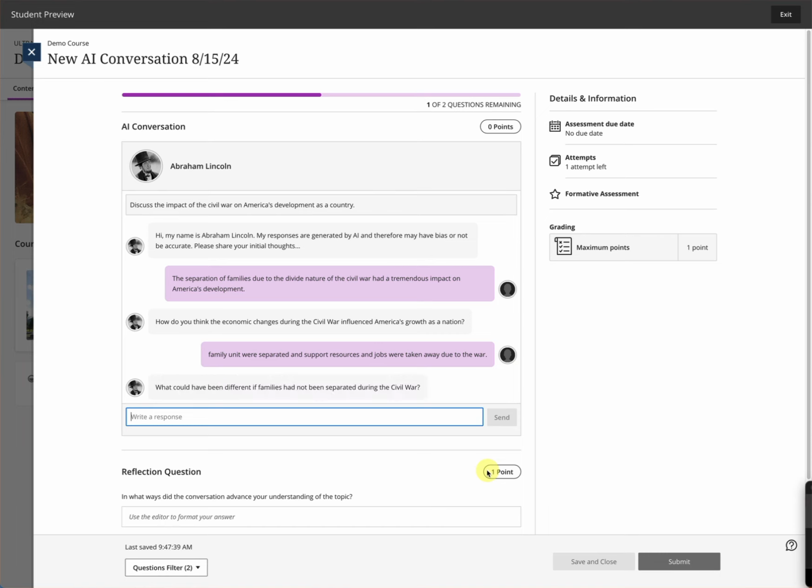Again, having this back and forth. What could have been different if families had not been separated during the Civil War? Having the students just think about these kinds of things.